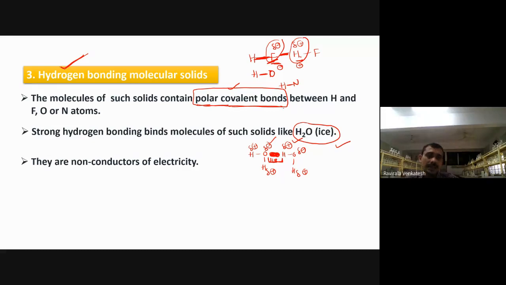Again, they are also non-conductors of electricity. Here also the movement of ions is not taking place. You are not breaking this one. H2O is not getting broken here. H+ and OH- are not getting formed here. So here also, what happened? They are non-conductors of electricity.